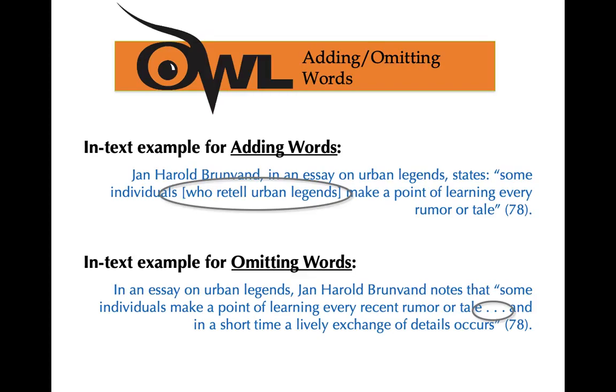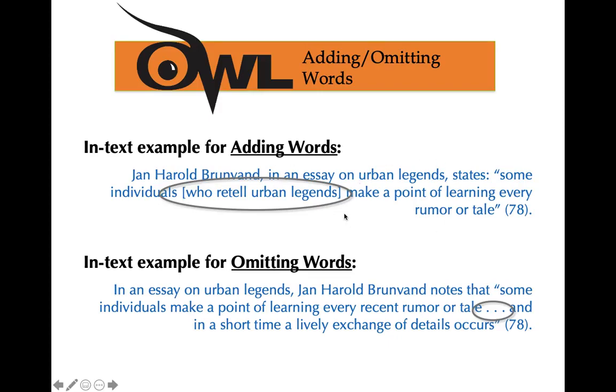All right, so let's say you want to add words in a direct quote. For example, let's say the direct quote says, "He stared at him violently." Well, your reader won't know who he is. So you need to take out he and replace it with Romeo. So you would place brackets where you are adding a new word. So instead of he, you would place brackets, [Romeo] stared at him violently.